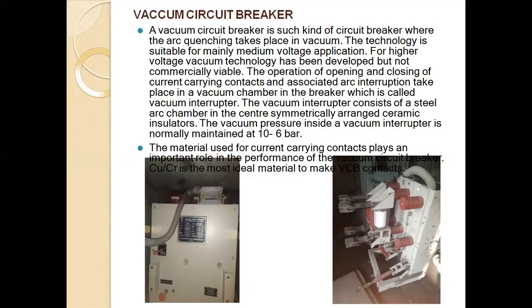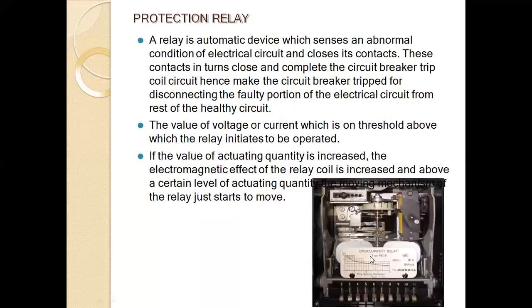A vacuum interrupter consists of a steel chamber in the center with symmetrically arranged ceramic insulators. The vacuum pressure inside the vacuum interrupter is normally maintained at 10 to the power of minus 6 bar. The material used for current carrying contacts plays an important role in the performance of the vacuum circuit breaker. This is the circuit breaker.